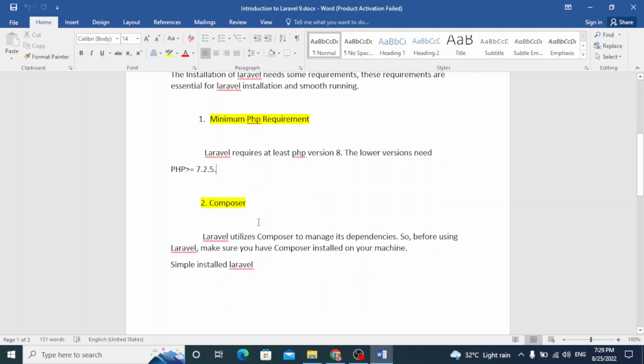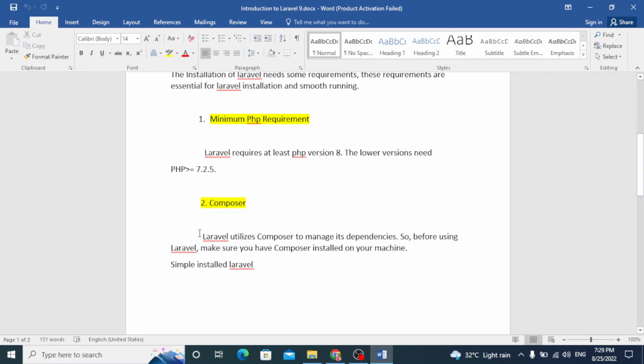Composer. What is Composer? For now you can ignore Composer, but I will tell you something about it. Basically, Composer is a dependency manager. Laravel has different functionalities that are handled and managed with dependencies. That's why we use Composer.